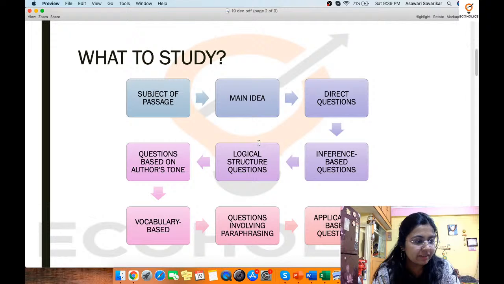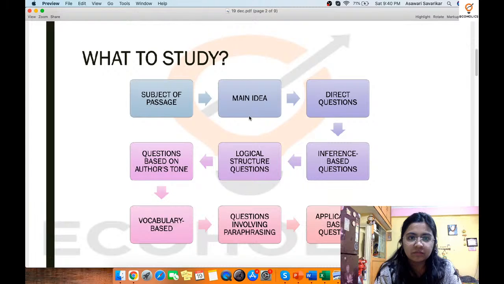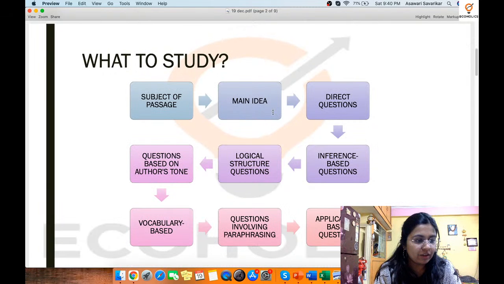You can always answer those questions in the chat box. I'll be simultaneously looking at the chat box so that we can have an interactive session.